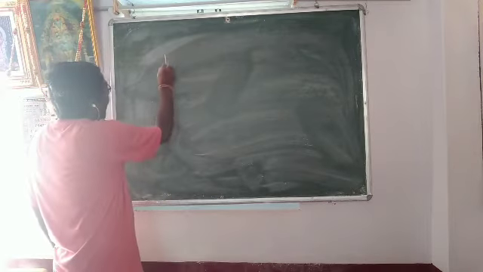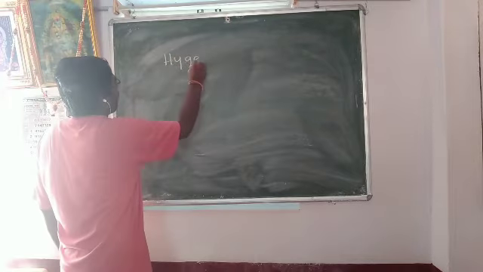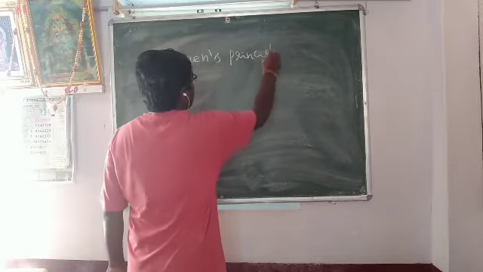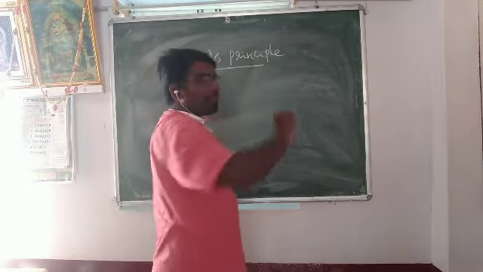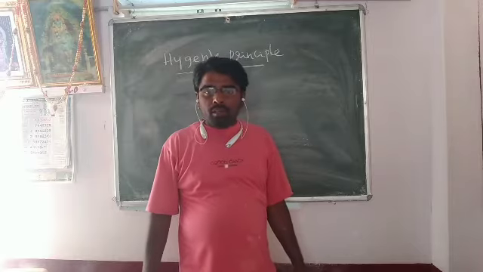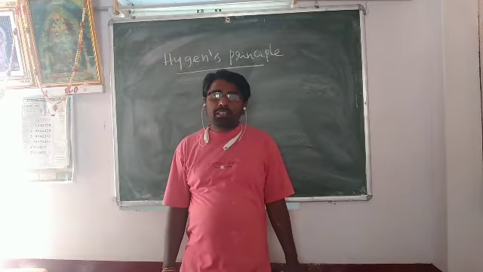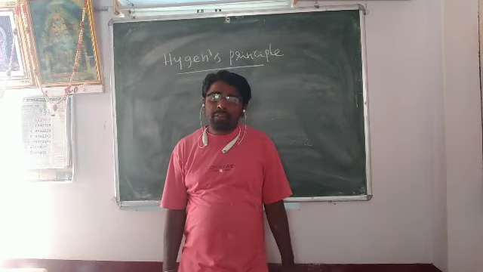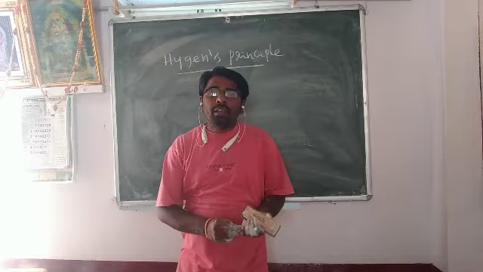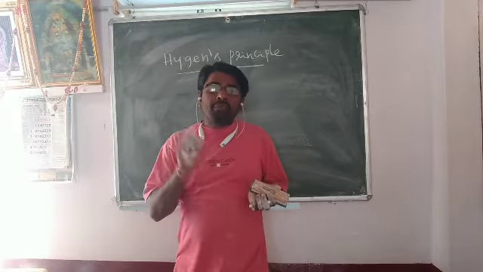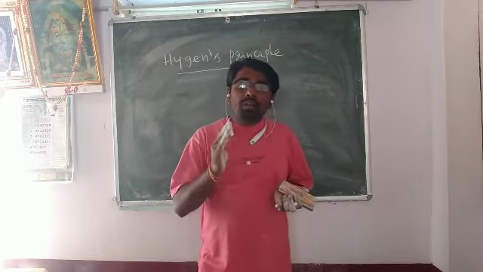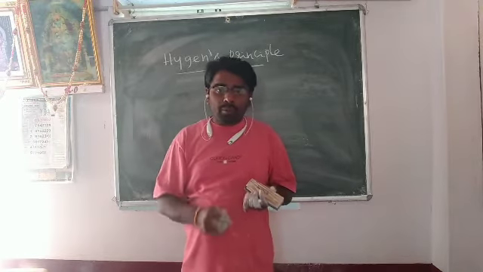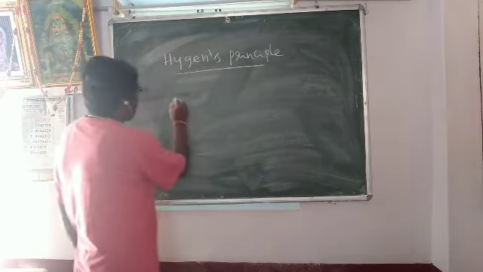Next, Huygens' principles. What is the statement of Huygens' principles? The first principle is each wavefront is a source of secondary disturbance, and secondary wavelets originating from that point spread equally in all directions. The second principle, new wavefront advanced in the medium takes the tangential forward direction to the secondary wavelets.